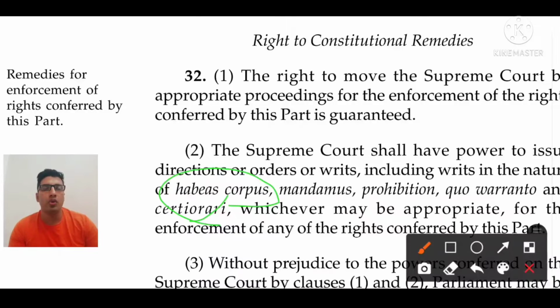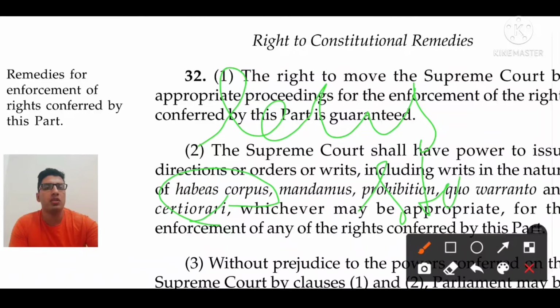I have already told you in the previous lectures, in Article 22, that if a person has not done any mistakes, but the police or executive authority prosecutes or takes the person to jail, that is a violation of habeas corpus. And habeas corpus doesn't include the concept of locus standi. Locus standi means whether the person belongs to that case or not.